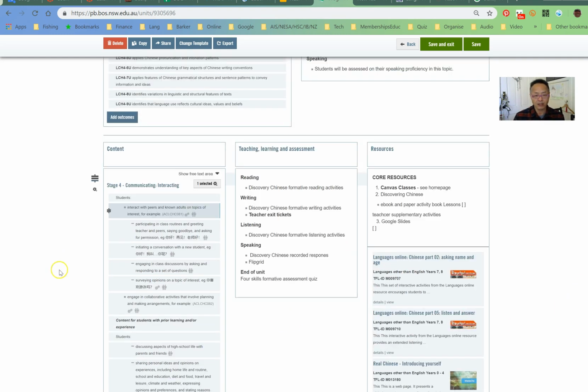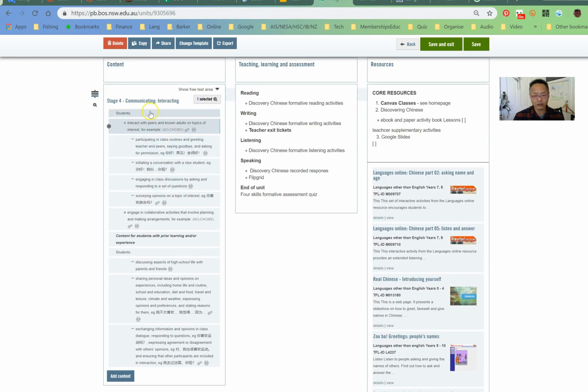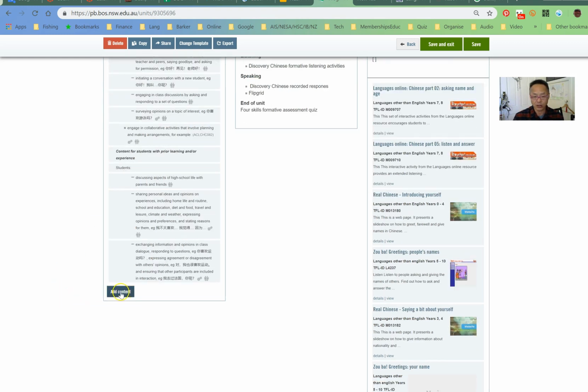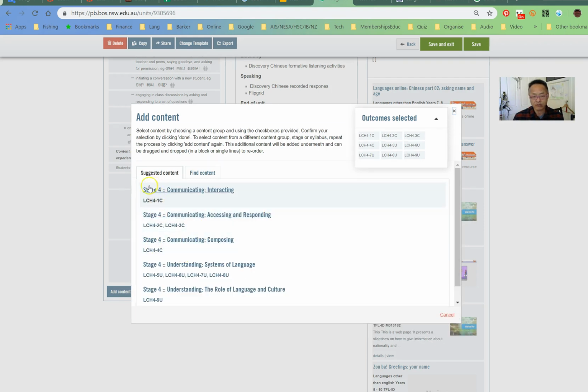So again here, a lot of the work is done for you, so you can actually have a look at what the stage is and the communicating, interacting, all of the outcomes, and then you go to content, so you can add content, and again here you're choosing them from the list that appears in your screen. You can also go to find content and search for particular content for that. All right.